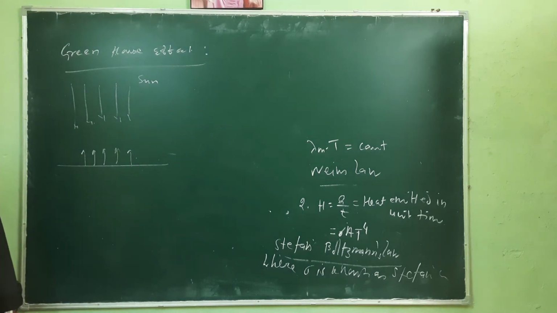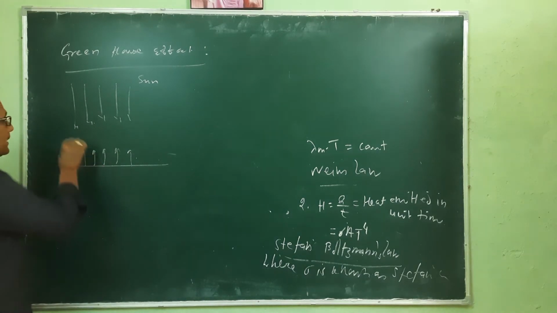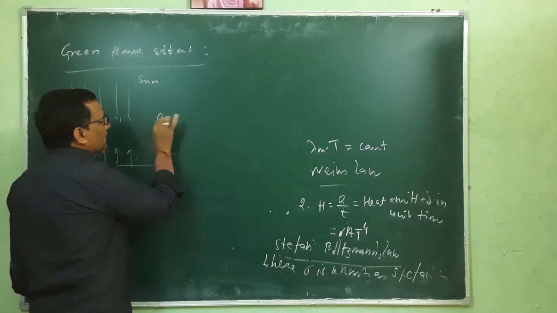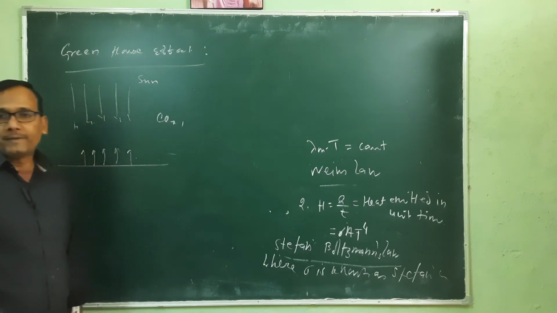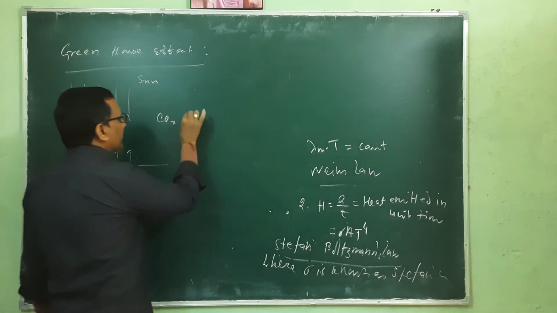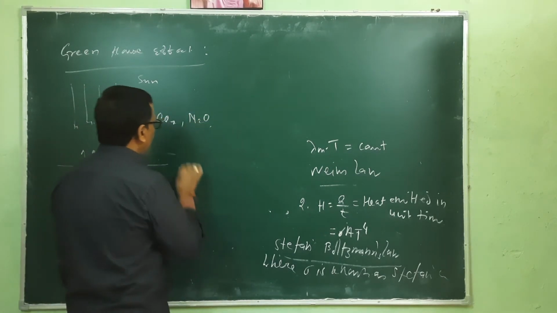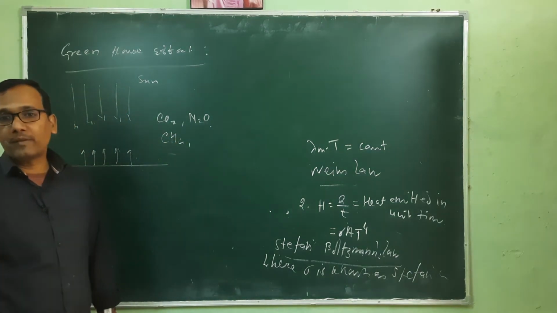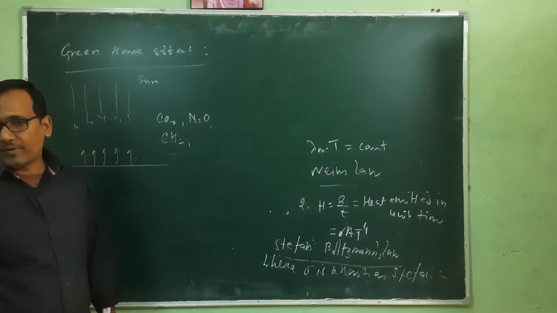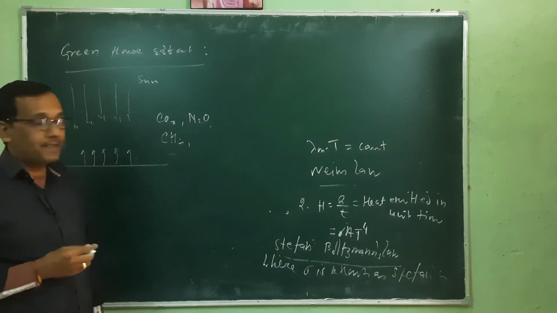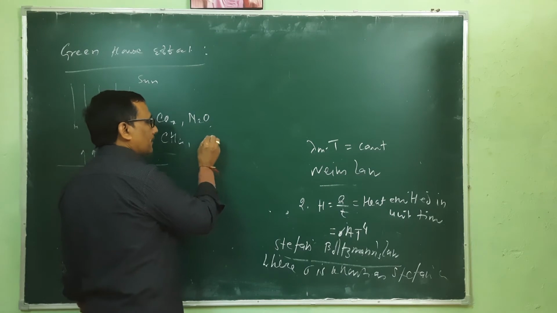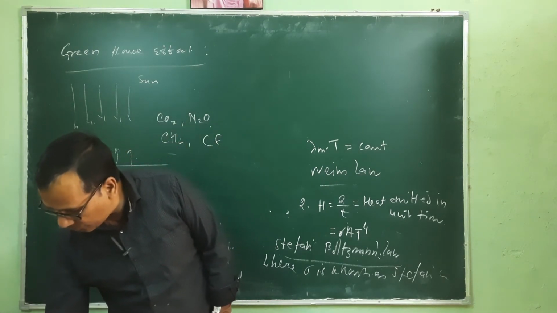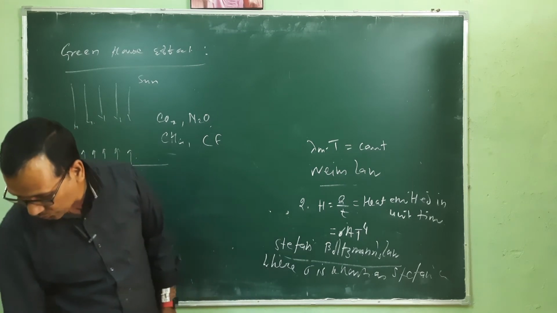the surface of the earth. But what is happening is that in this atmosphere we have some gas molecules like carbon dioxide, nitrous oxide, methane, and one gas which is emitted through our refrigerator or AC, and that is chlorofluorocarbon.